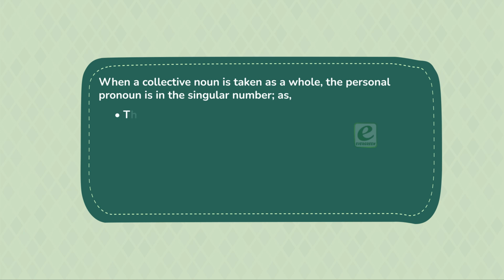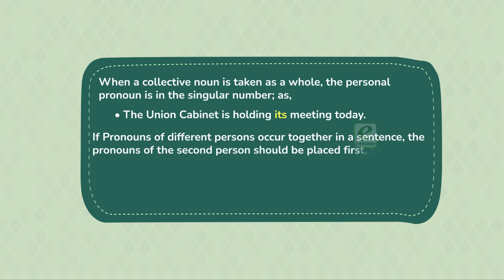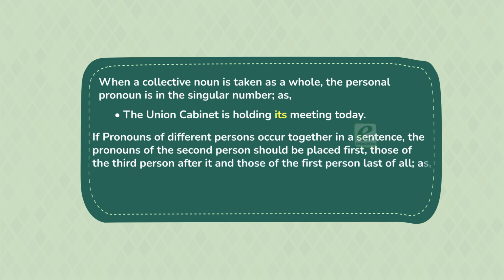When a collective noun is taken as a whole, the personal pronoun is in the singular number, as, the Union Cabinet is holding its meeting today. If pronouns of different persons occur together in a sentence, the pronouns of the second person should be placed first, those of the third person after it, and those of the first person last of all, as, you, he, and I are the sufferers.